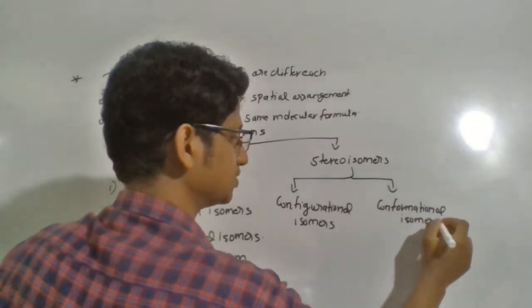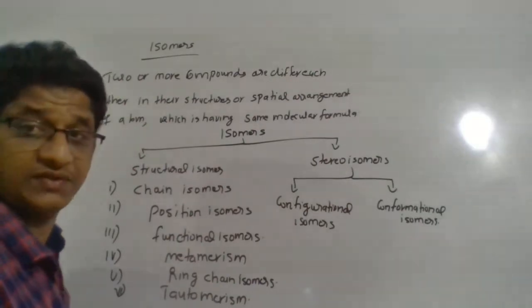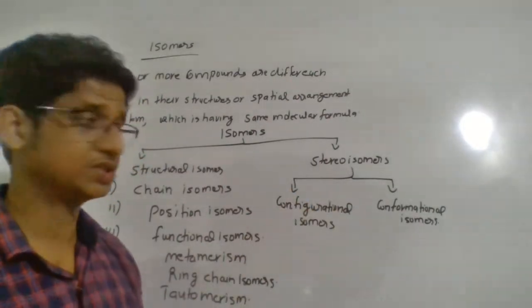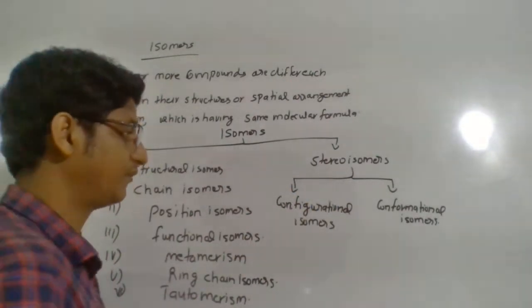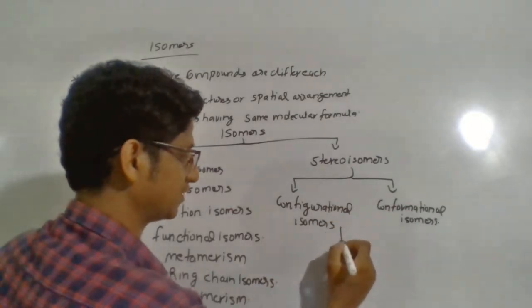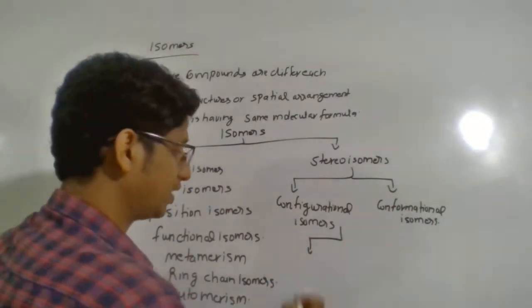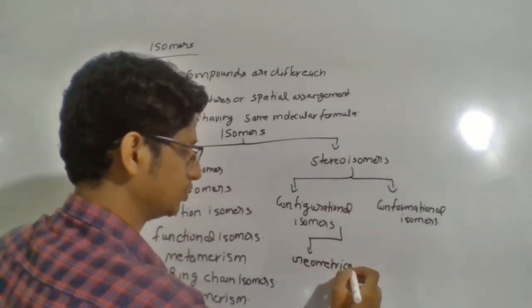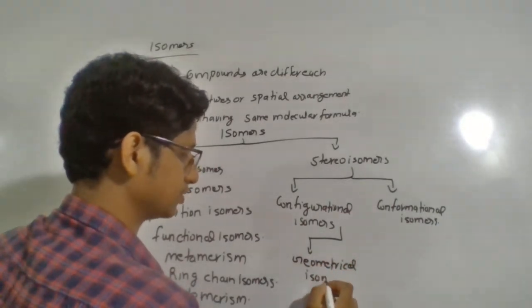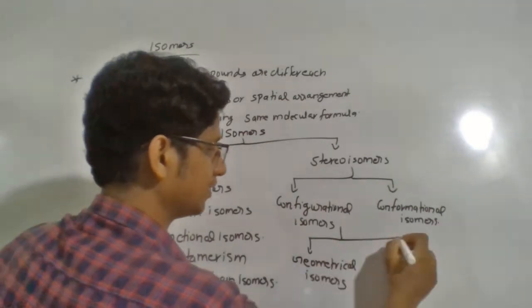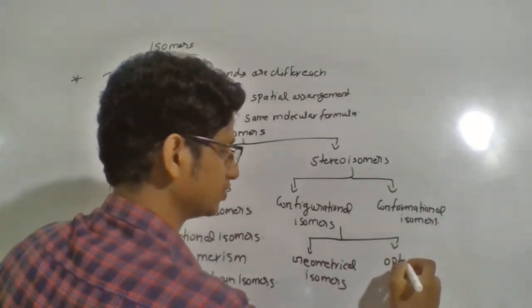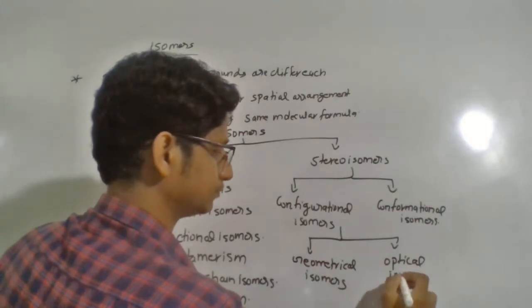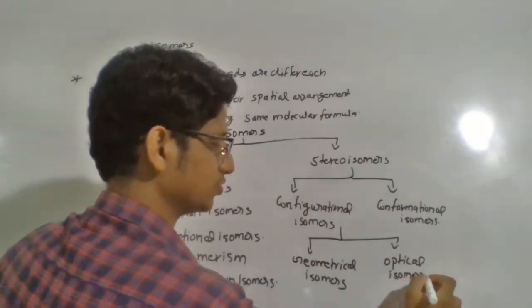That is the way you can classify stereoisomers. Configurational isomers have still two classifications. One is geometrical isomers, and another one we can say is optical isomers.